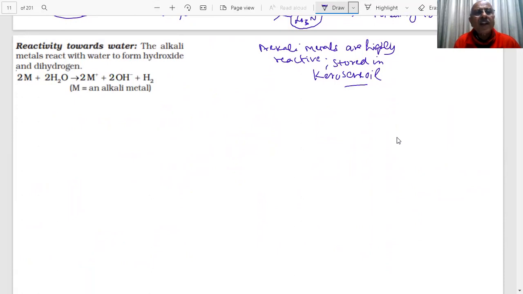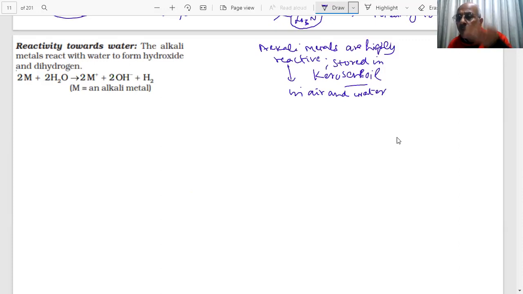Now we are talking of their reaction towards water, students. The alkali metals react with water to form hydroxides. Alkali metals are highly reactive. They cannot be stored in air or in water. They will immediately react. They will catch fire. So they are kept in kerosene oil because of their high reactivity in air and water. They are kept in kerosene oil.